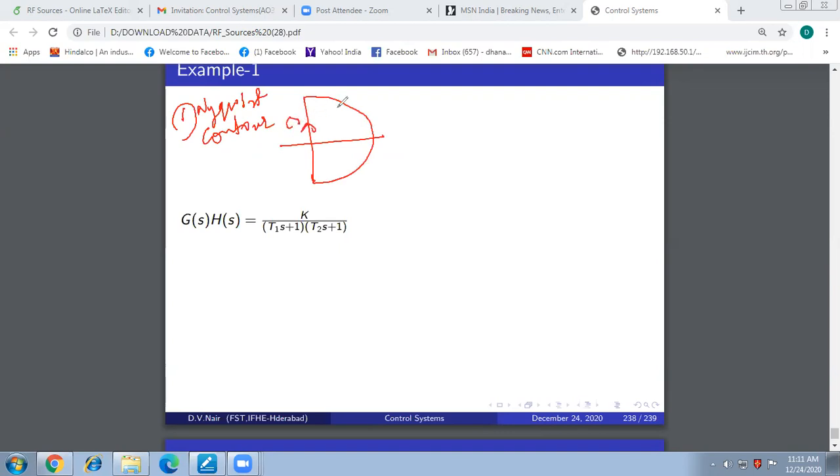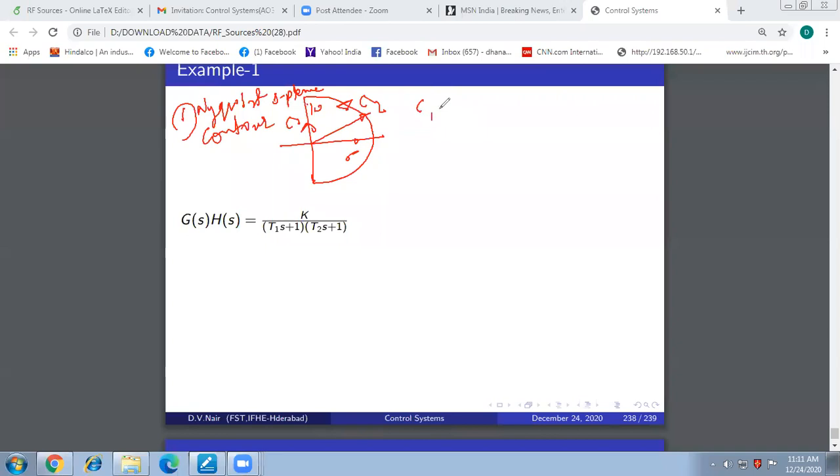Show segment C1 here, and segment C2 here, right? So this is drawn from the origin. This Nyquist contour, remember, is always drawn in the S plane, right? And this is your j omega axis, and this is your real axis, the sigma axis.